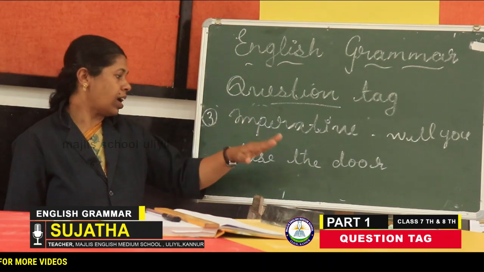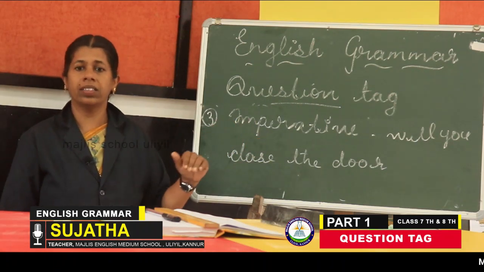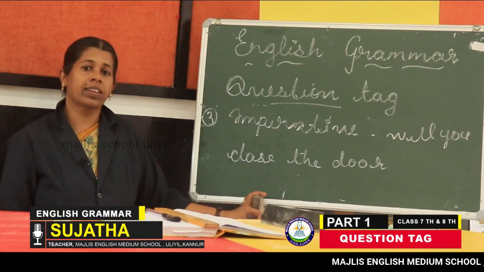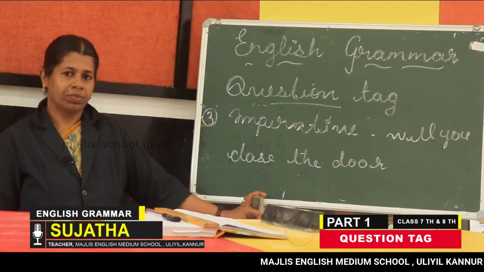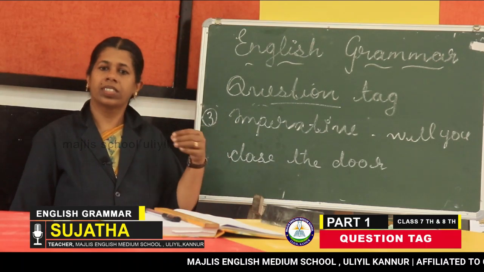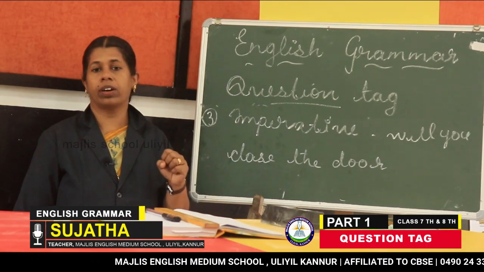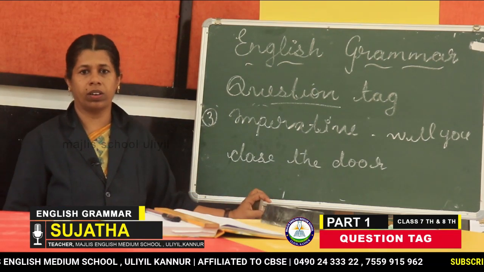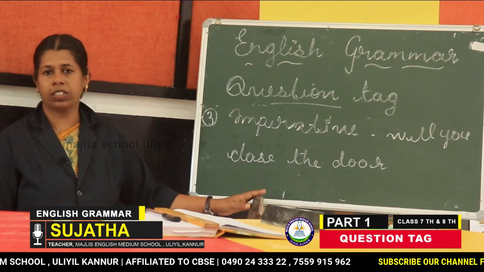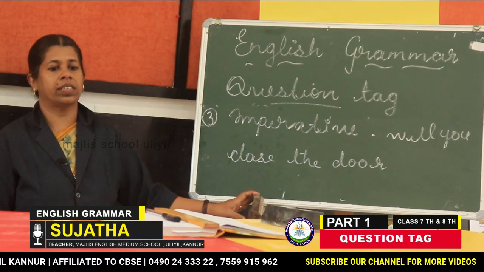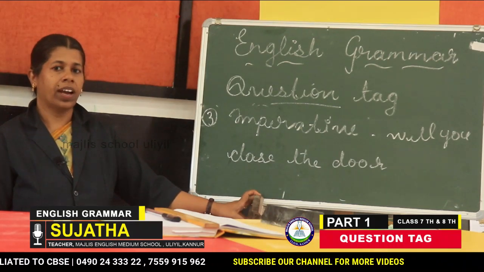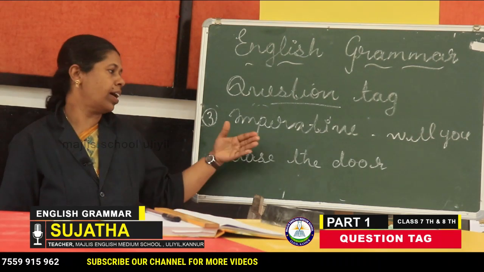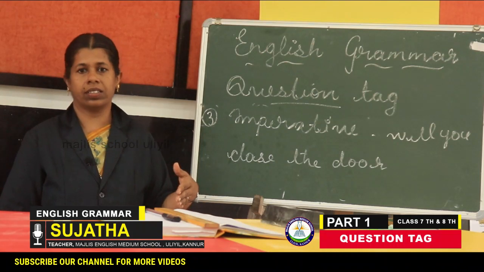Any sentence starting with a verb takes "will you" as the tag. Can you say some more examples? Come here, sit down, bring your books, close your eyes, open the textbook. All these are examples of imperative sentences. Have you understood? I think you have already understood positive sentences, negative sentences and imperative sentences.